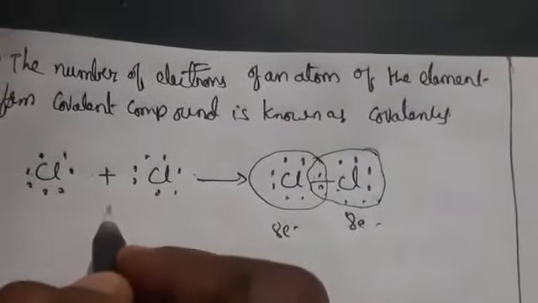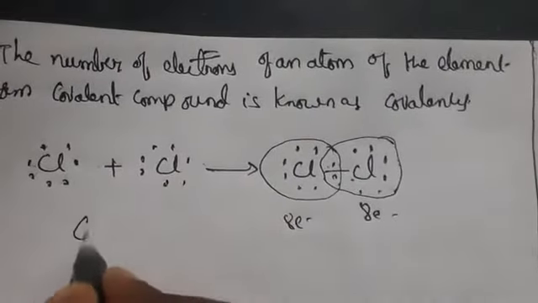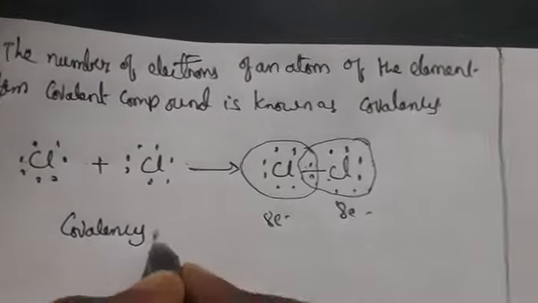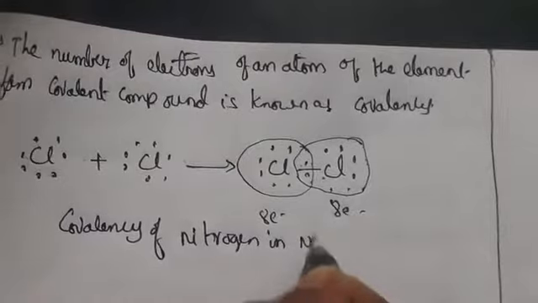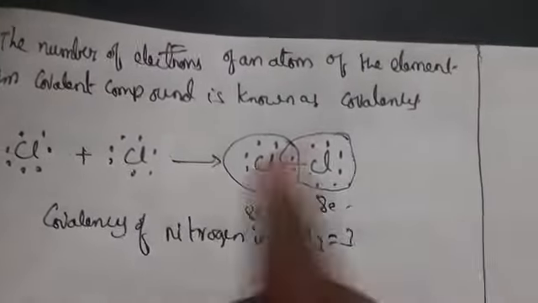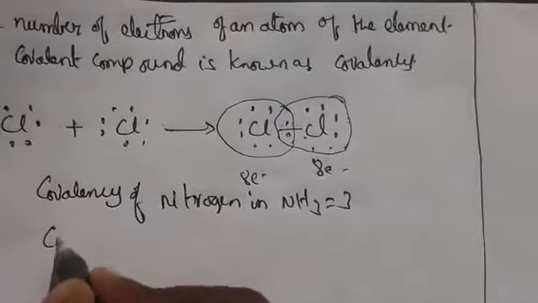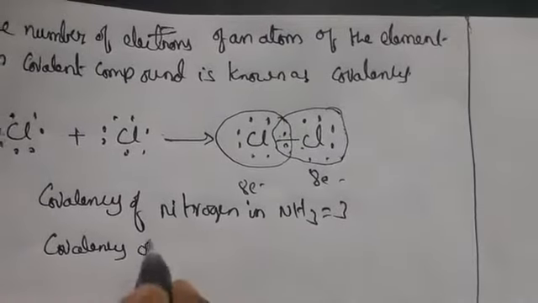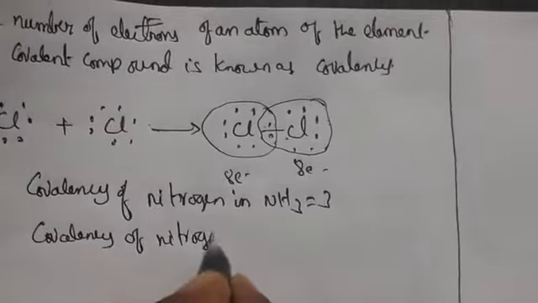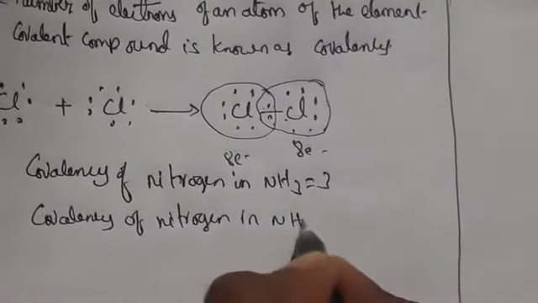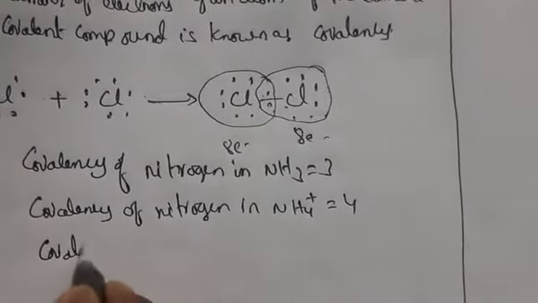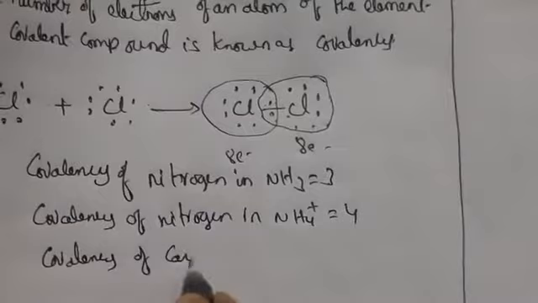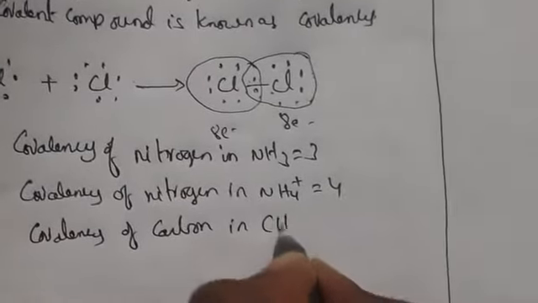For example, if you take nitrogen, the covalency of nitrogen in NH3 is equal to 3, and the covalency of nitrogen in NH4+ is equal to 4. If you take the covalency of carbon in CH4, it is equal to 4. So what does this mean? The covalency.